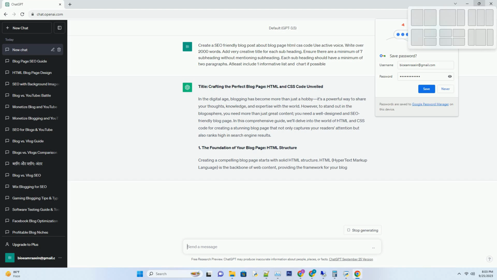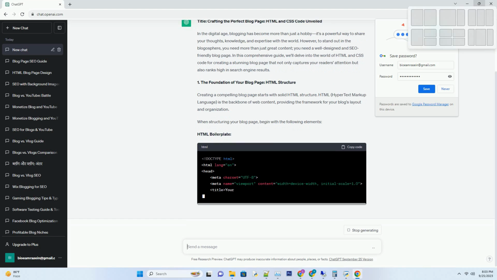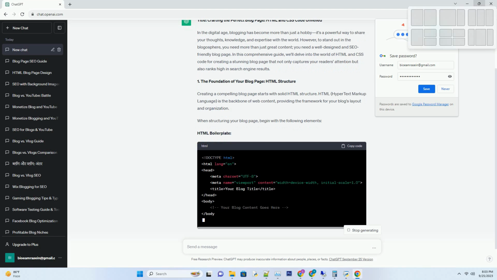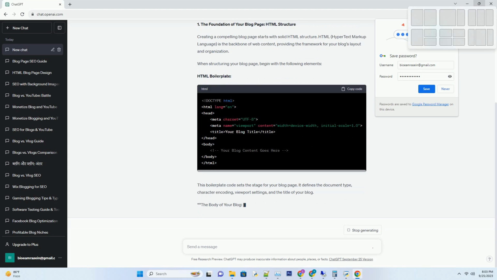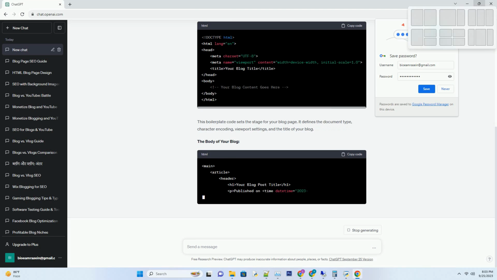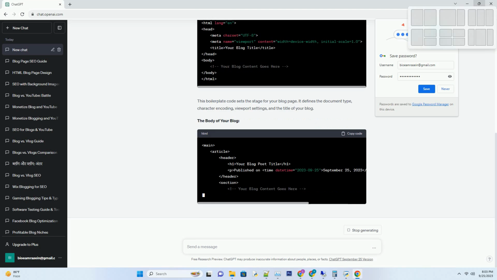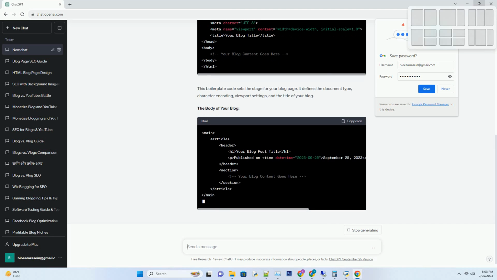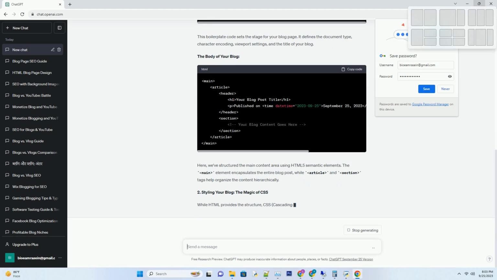In this comprehensive guide, we'll delve into the world of HTML and CSS code for creating a stunning blog page that not only captures your readers' attention but also ranks high in search engine results. Number 1. The foundation of your blog page, HTML structure. Creating a compelling blog page starts with solid HTML structure. HTML, hypertext markup language, is the backbone of web content, providing the framework for your blog's layout and organization.